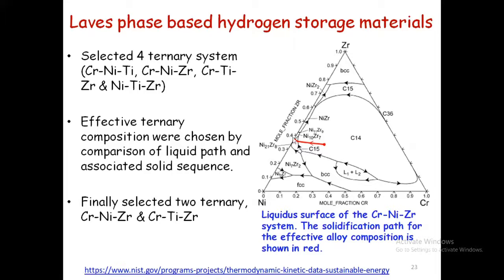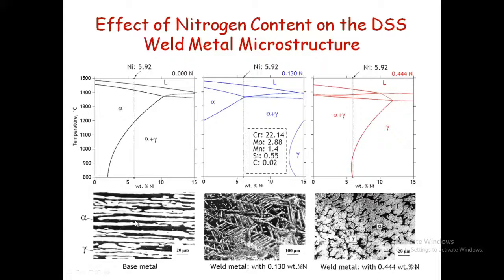From the study, they found that there are 4 ternary systems. If they want to start the reaction with 4 ternary systems, it is going to be time consuming. So with the database, they are able to shortlist from 4 to 2, and they are able to proceed. This is another application.